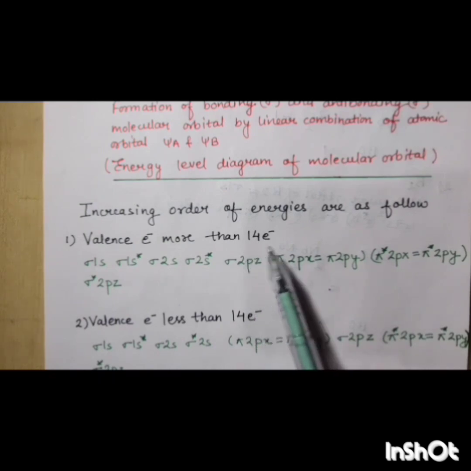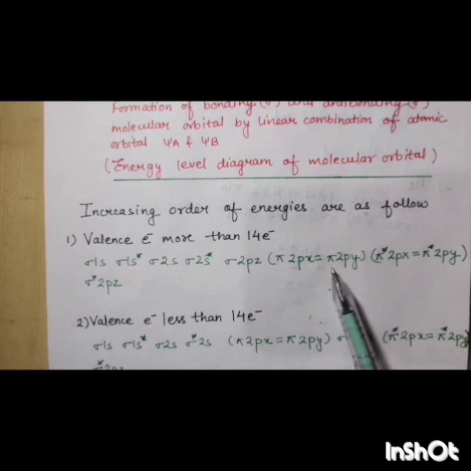If more than 14 electrons, then sigma 2pz comes first. Then pi 2px is equal to pi 2py. Then anti-bonding pi star 2px is equal to pi star 2py.